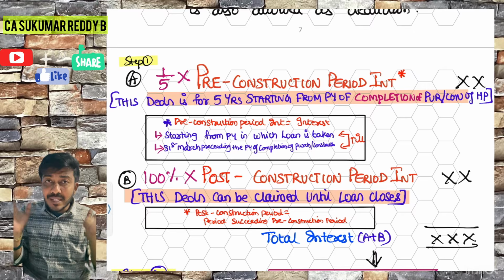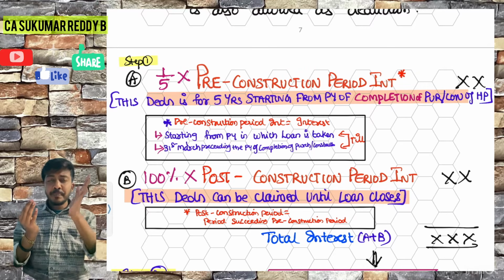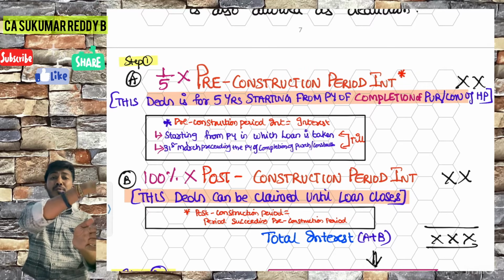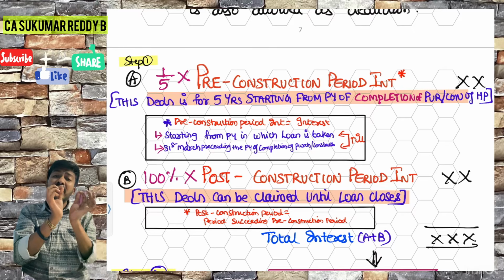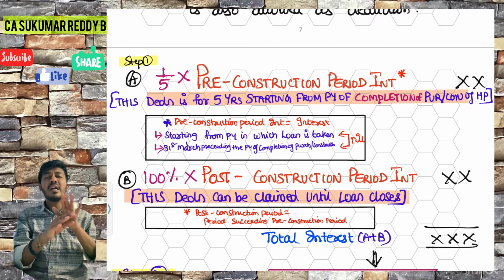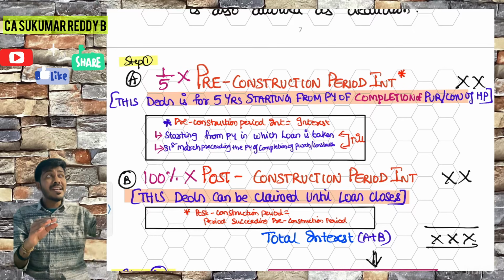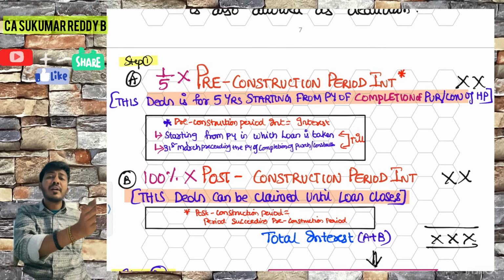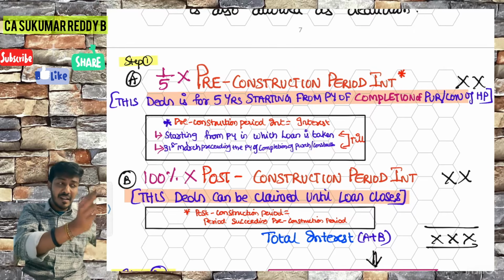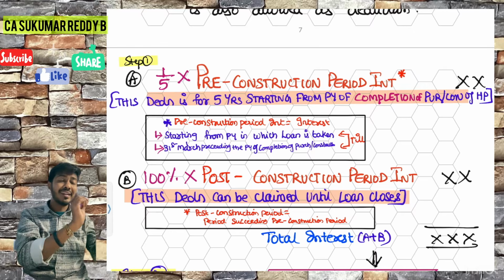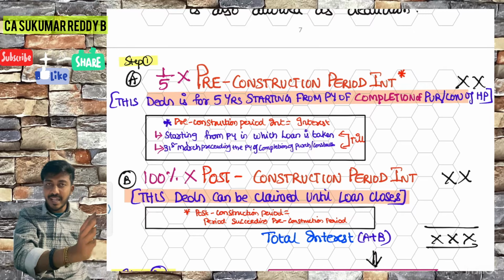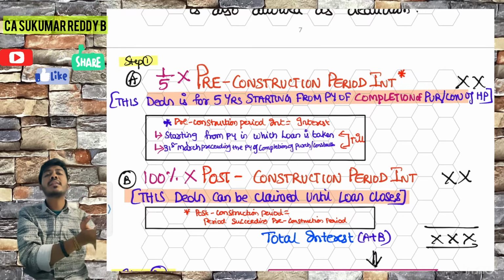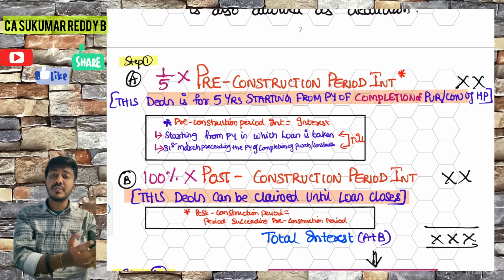I am repeating for the second time, please listen. Whatever you pay during the pre-construction period, whatever interest is accrued or paid, nothing will be allowed in those respective years. What should you do? Don't sit and cry. Whatever you pay during the pre-construction period interest, keep it with you, write it down and store it safely. Accumulate all the years of pre-construction and keep it with you safely.